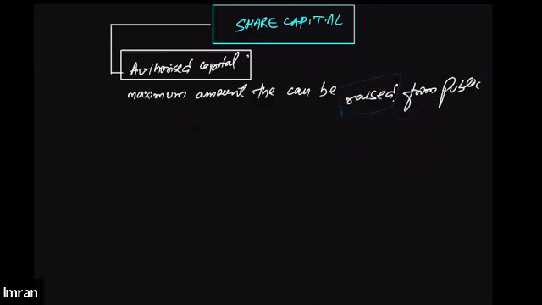I hope this is clear, everyone. The maximum amount that a company can raise from the public is called authorized capital, and it is authorized as per the memorandum of association. No company can violate the memorandum of association. Suppose the memorandum allows a company to raise 50 lakh from the public.